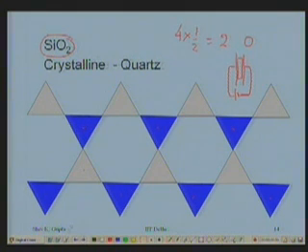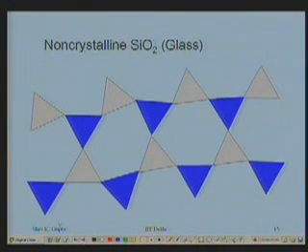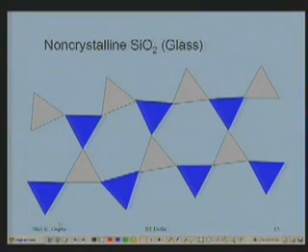But the use of this SiO2 for engineers is in the form of a non-crystalline state. Glasses, all glasses, window panes, windscreens, etc., they are made of a non-crystalline silica. It may have impurities in it, that we will see, but in non-crystalline state it is not a periodically repeating arrangement. This array is not a regular hexagon. Sometimes it may have 7 around this, or it may have 5.